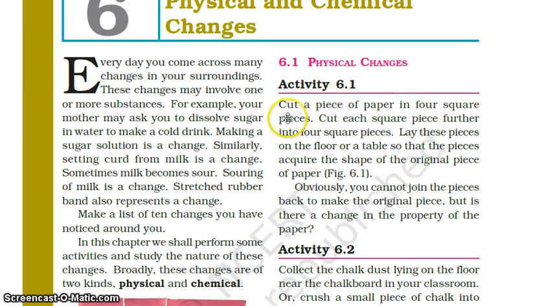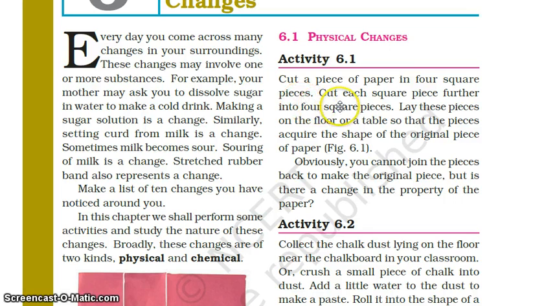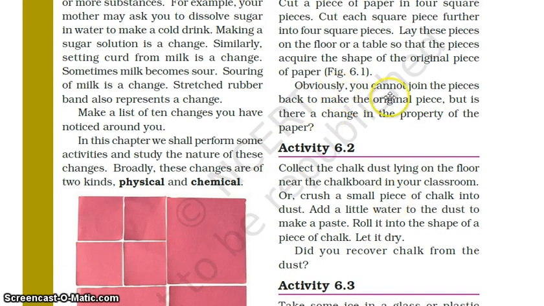Your first activity is: cut a piece of paper into 4 squares. Cut each square piece further into 4 square pieces. Lay these pieces on the floor or a table so that the pieces acquire the shape of the original piece of paper. Obviously, you cannot join the pieces back to make the original piece. But is there a change in the property of the paper?